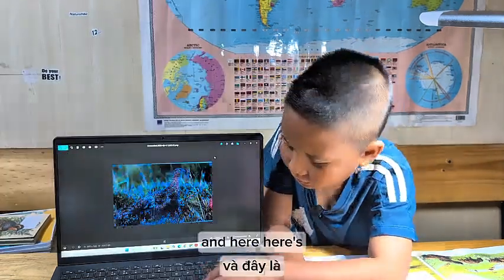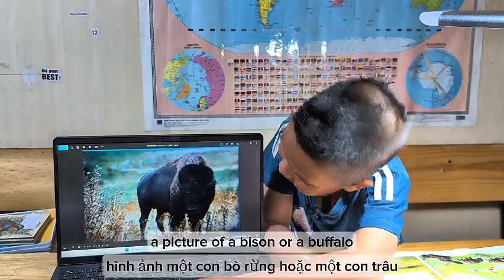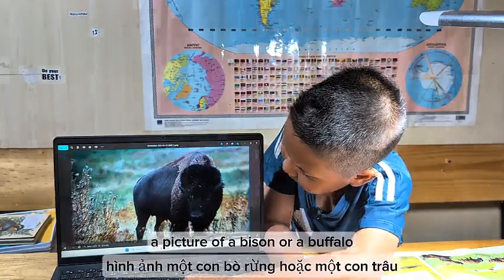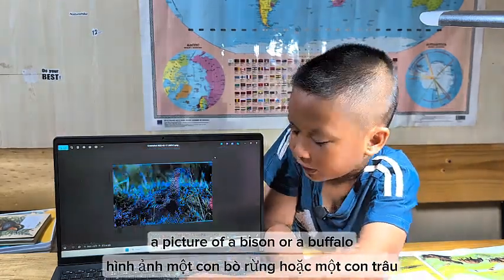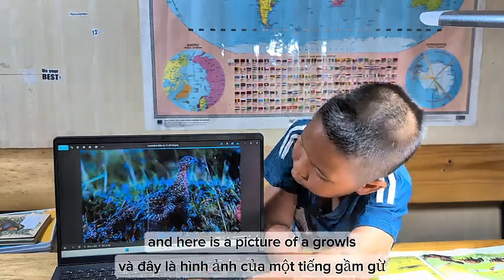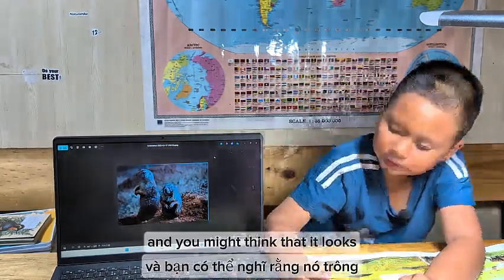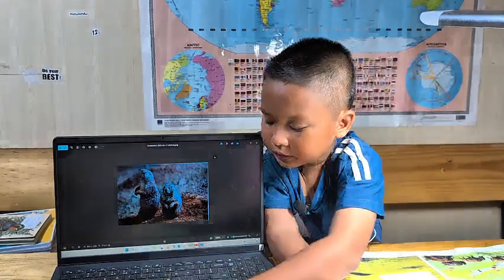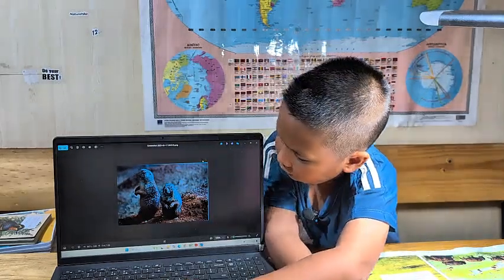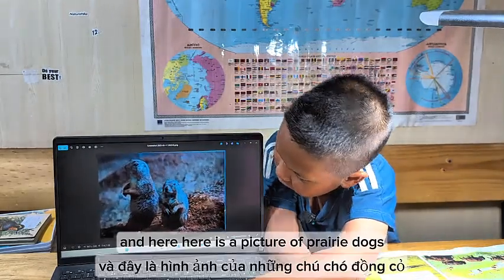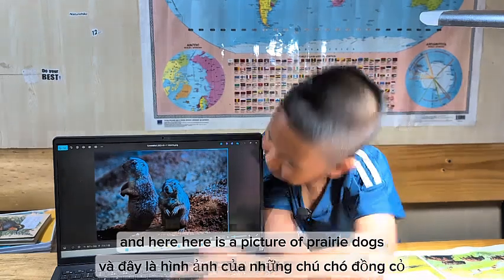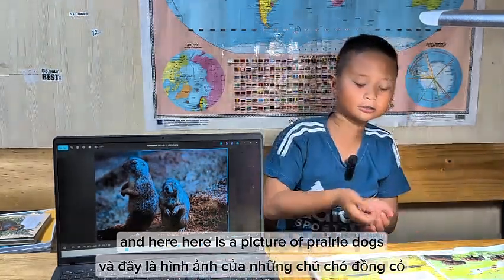And here's a picture of a bison or a buffalo. And here is a picture of a grouse or the prairie chicken. And you might think that it looks different. And here is a picture of prairie dogs.